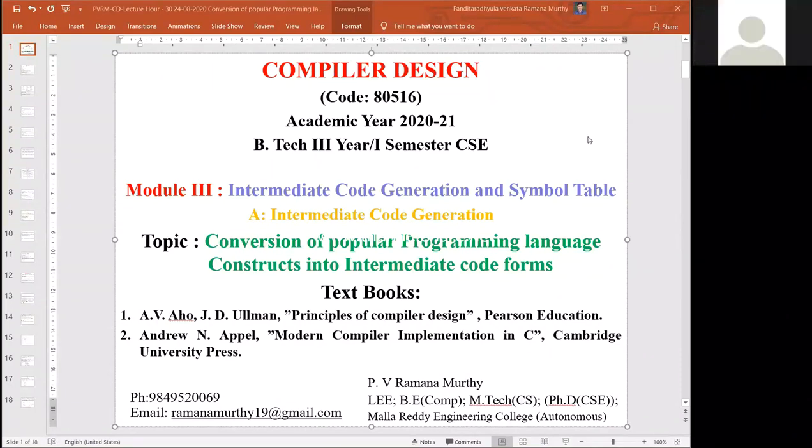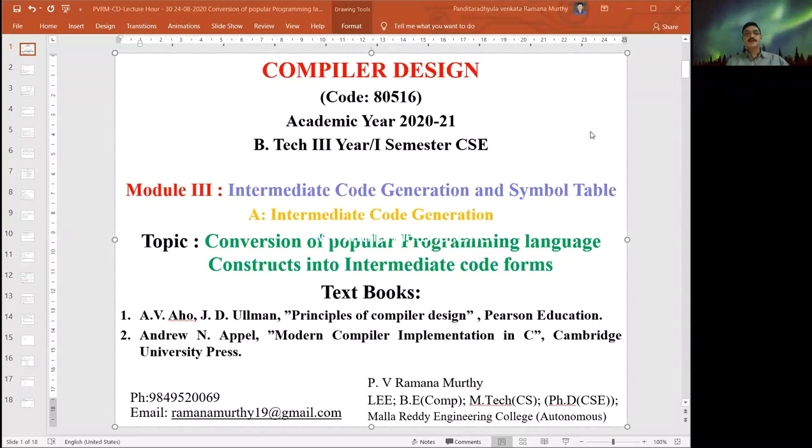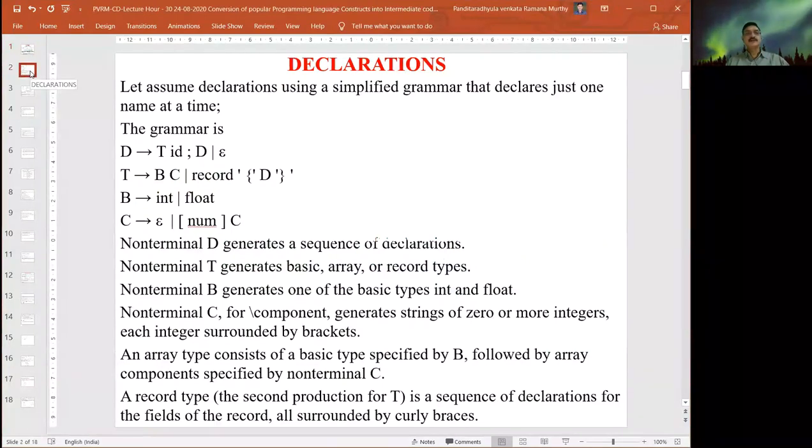We take some examples, not restricted to any specific programming language, but we will identify various different types of statements in a program, how they will be recognized by the compiler, and how those statements will be converted into intermediate code form. Then from the intermediate code form, it can be easily converted into code. So we start with the various operations like declarations of the statements in any programming language.